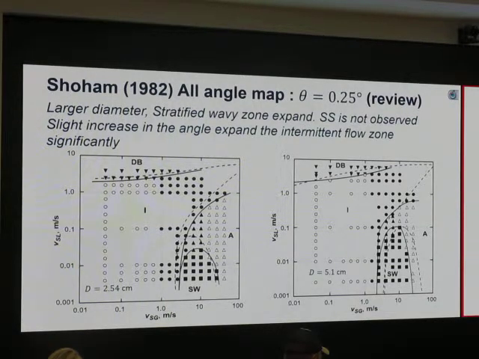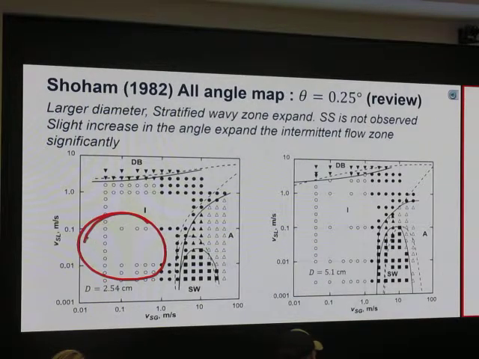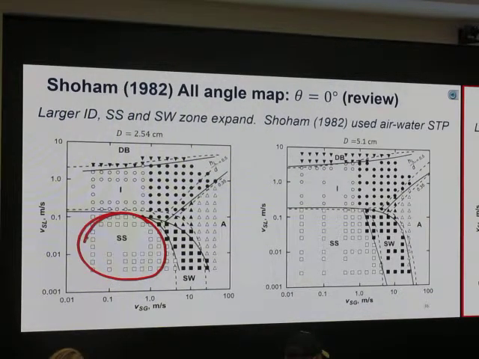Increase the angle a little bit. So 0 means perfect horizontal. When we increase the angle just 0.25, 0.25 degrees is not that much, just a little bit up. You can see, instead of stratified smooth, it changed to intermittent flow. Previously it was stratified smooth.